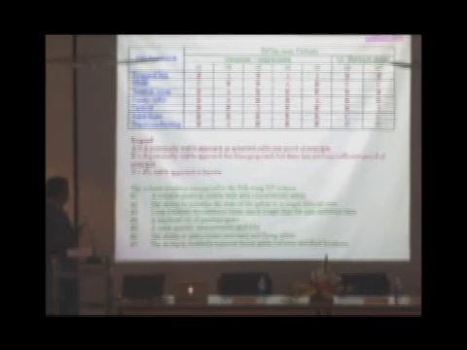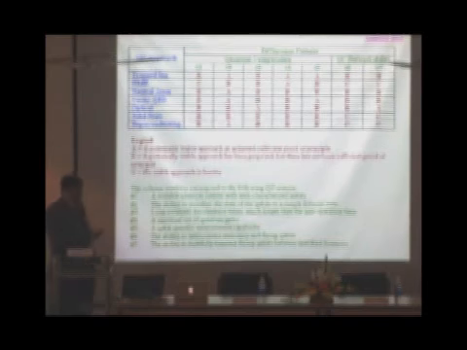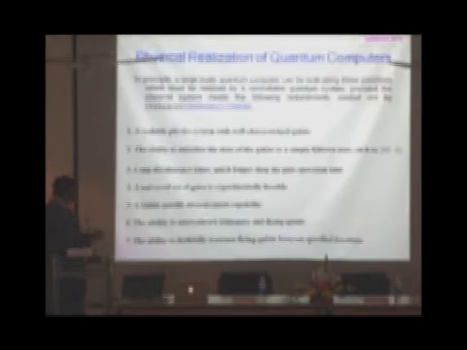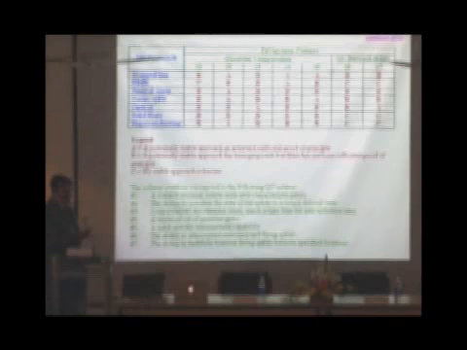So basically all the technologies have been graded, and you can see that no single technology has got straight A's. If one technology has the ability to initialize the state of the qubits, it does not have some other property. So there is still no technology which has got all straight A's.